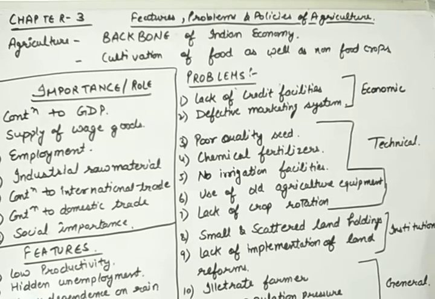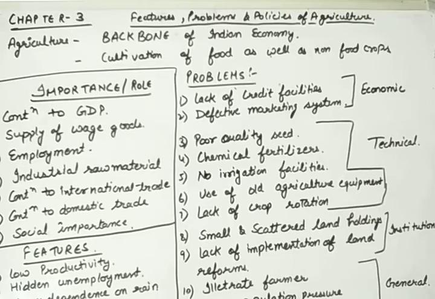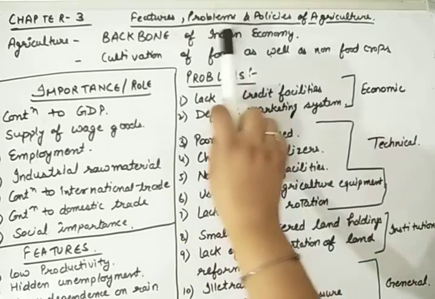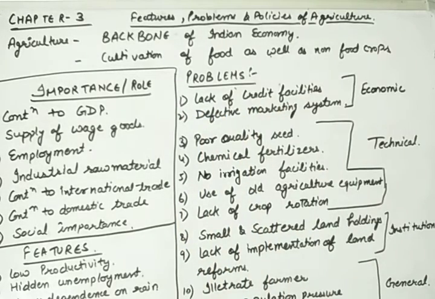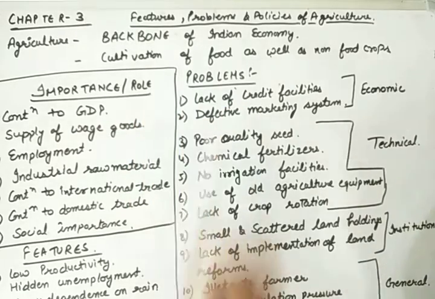Good morning everyone. This is your class of economics, and under this class we are going to start our chapter number 3, that is the features, problems and policies of agriculture. So basically we are going to study about agriculture, and we all know that India is an agriculture based economy. So we can say that agriculture is the backbone of Indian economy.